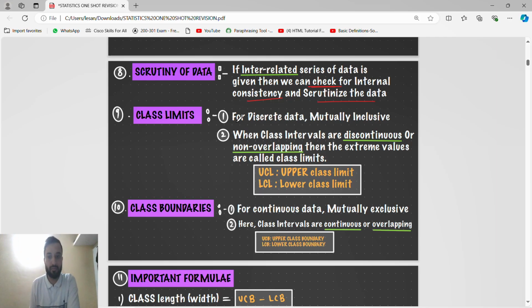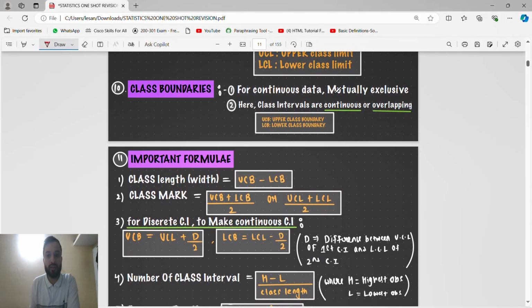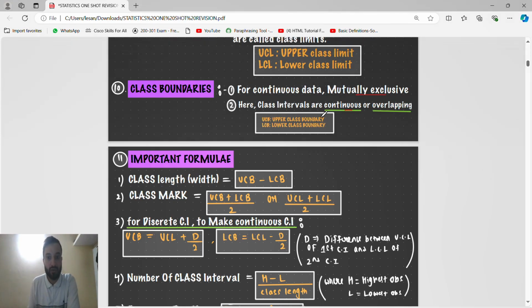Class limit, we know. For discrete data, it is mutually inclusive. When class intervals are discontinuous or non-overlapping, the extreme values are called class limits, like upper class limit and lower class limit. Class boundary: for continuous data, it is mutually exclusive. Here, class intervals are continuous or overlapping. Continuous means upper class boundary and lower class boundary.